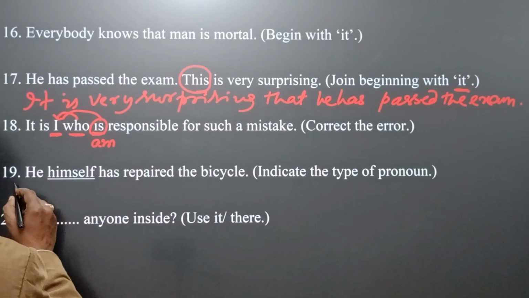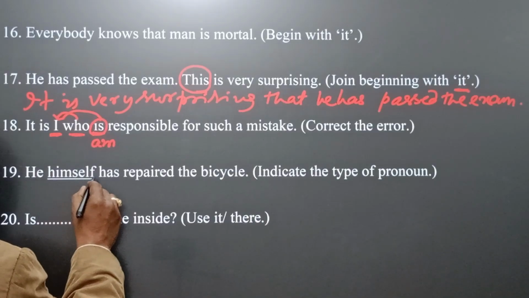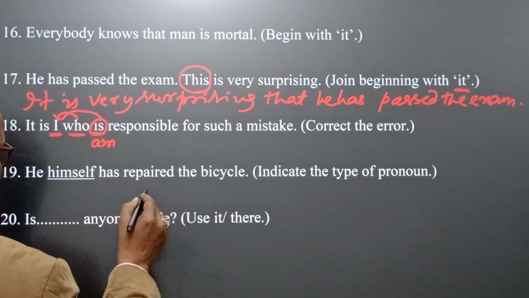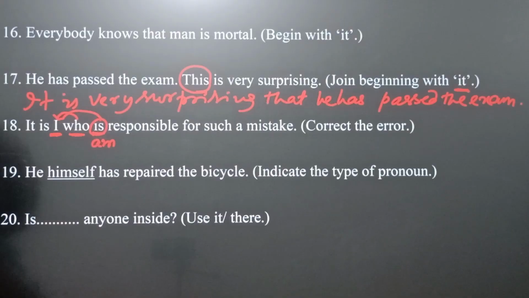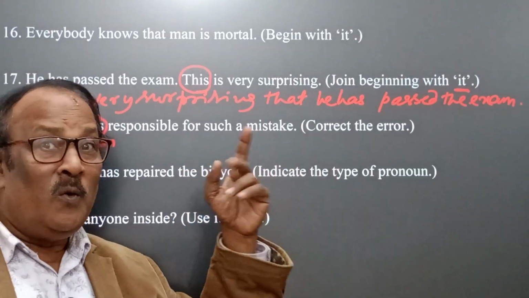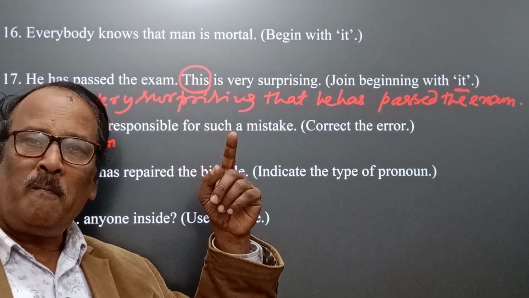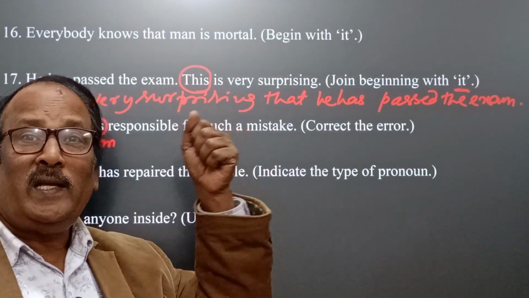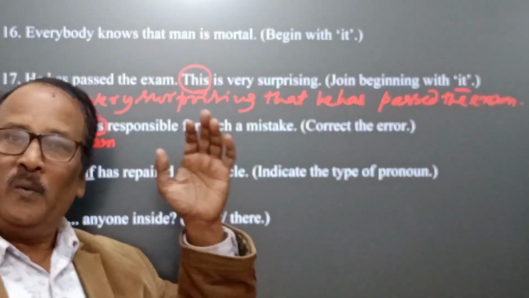Okay. Number 19. He himself has repaired the bicycle. Indicate the type of pronoun. We have two types of self forms. We have already discussed. One is the reflexive form, another is the emphasizing form of personal pronoun. Okay.